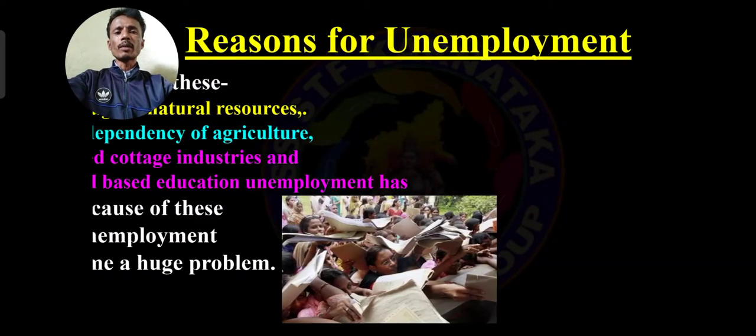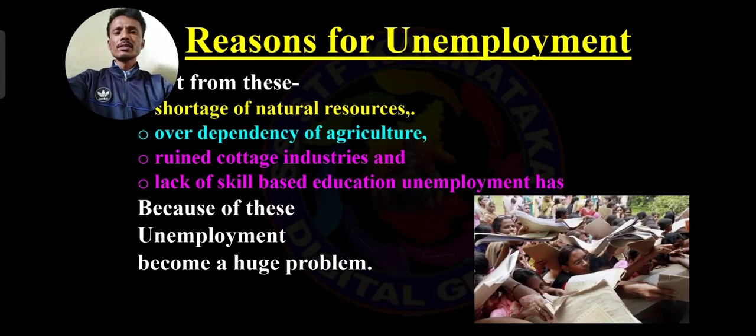Apart from overpopulation and improved technology, the first one is shortage of natural resources.